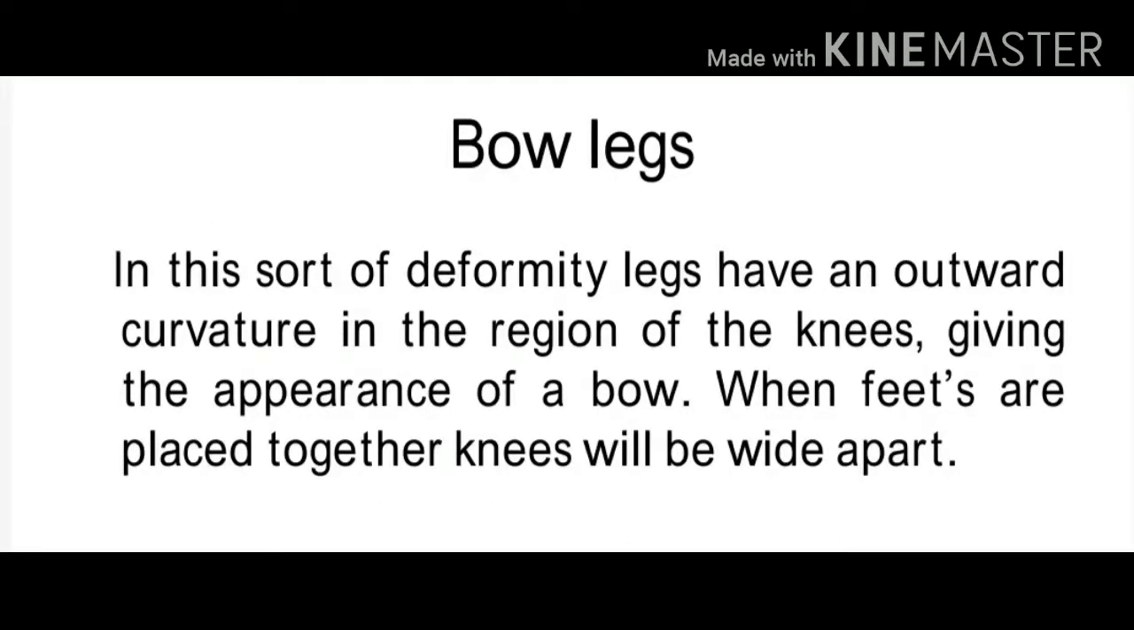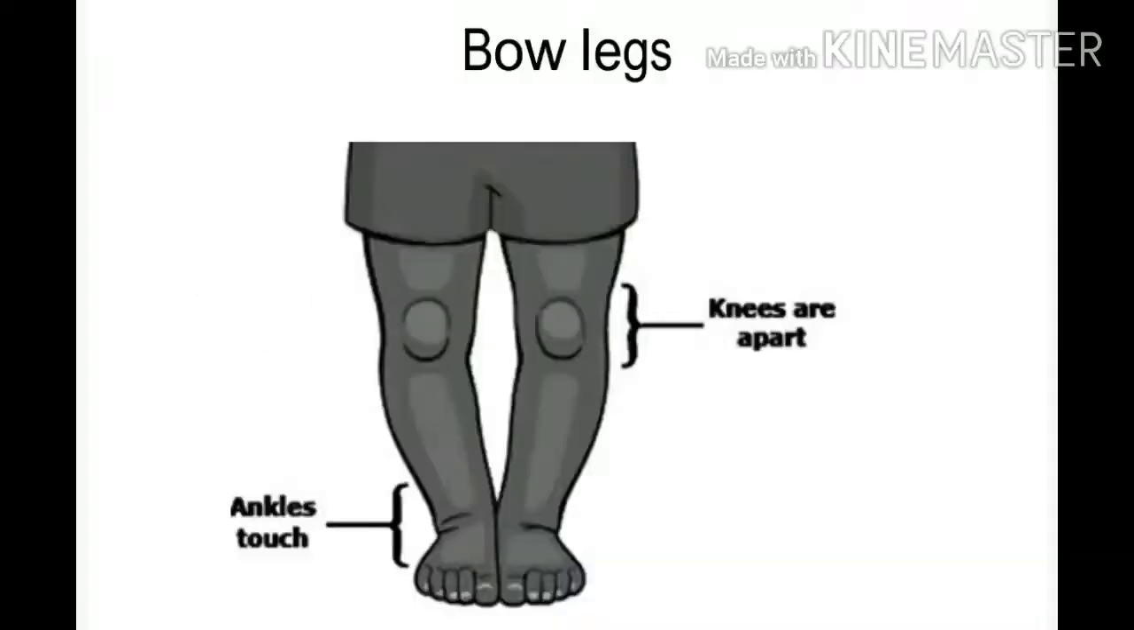Another deformity in the leg is bow legs, which is the opposite of knock knees. In this, deformed legs have an outward curvature in the region of the knees, giving the appearance of a bow. When feet are placed together, knees will be wide apart. Picture of bow legs: you can see the ankles are touching but the knees are apart, and you can see the shape of a bow between the two legs.